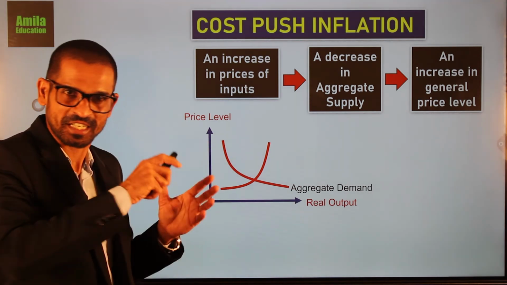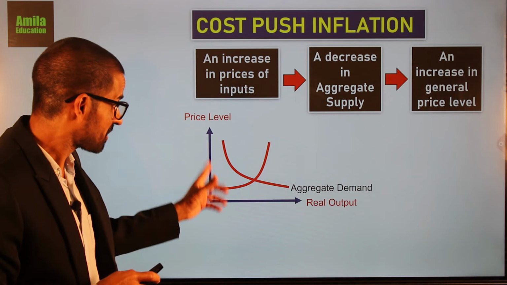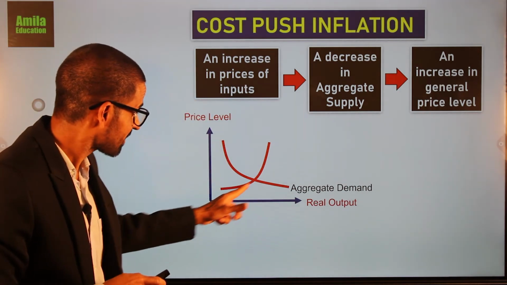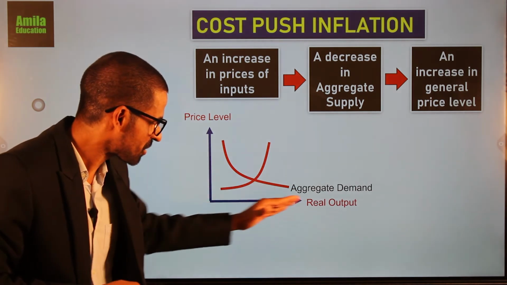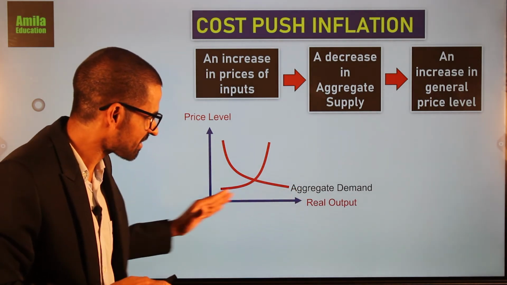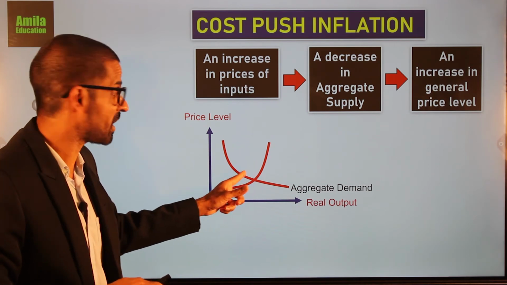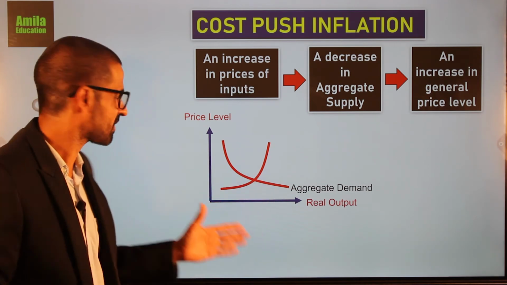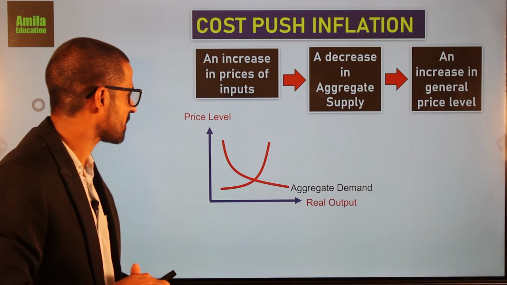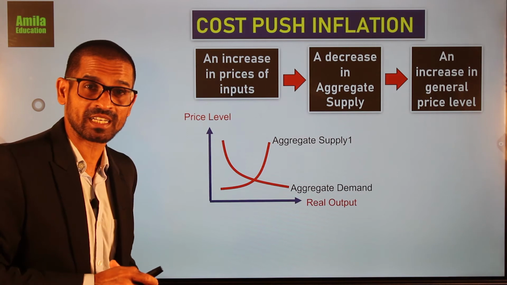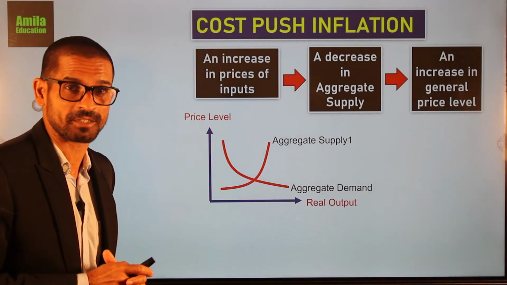Earlier I used the extreme shape, and this represents that shape anyway. Initially, aggregate supply is flattened because there is a potential to have an increase in real output. But beyond a certain point, the full employment level, real output cannot increase, so that will only cause an increase in general price level. So this shape of the aggregate supply curve represents that situation.